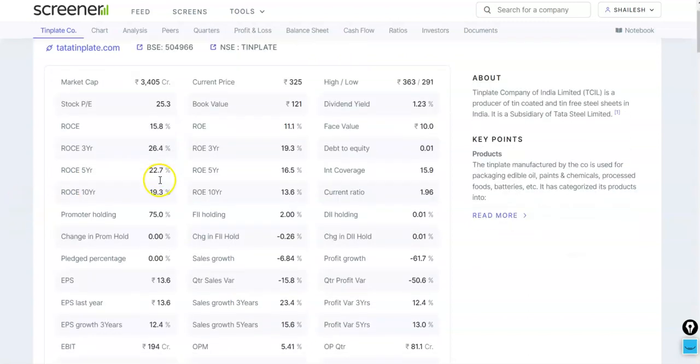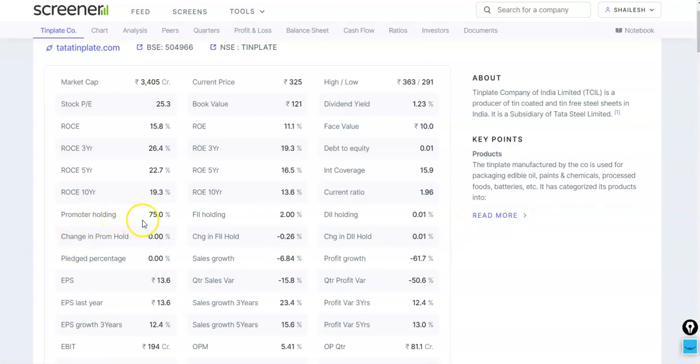If you look into the ROCE, it oscillates between 15.8 and 26.4. If we look into the ROE, it is between 11.1 and 19.3. And if you look into the dividend yield, it is 1.23%, which is good. The company is absolutely debt free. The interest coverage ratio is 15.9. The current ratio is 1.96, which is good about this company.